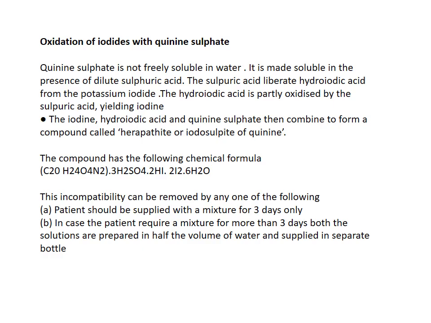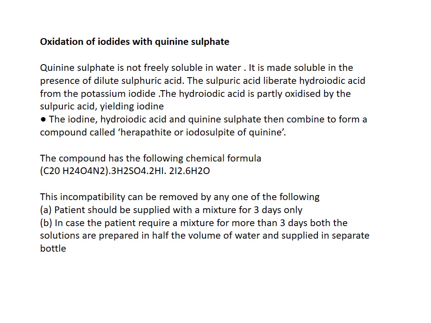This dilute sulfuric acid interacts with the other ingredient, potassium iodide, which is present in the formula, and liberates hydroiodic acid. Next, this hydroiodic acid is partially oxidized by the sulfuric acid, which produces iodine.